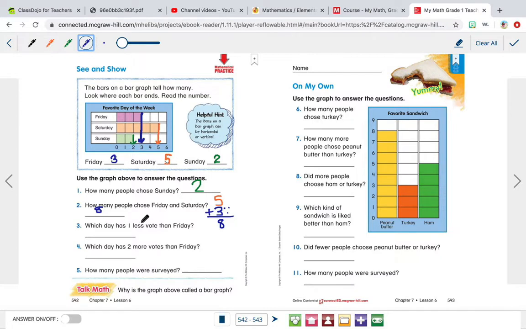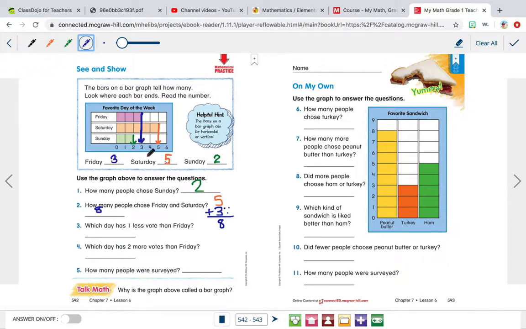Which day has one less vote than Friday? So Friday has 3, Saturday has 5, and Sunday has 2. Which day has one less vote than Friday? Less means smaller. So what day has one smaller vote than Friday? So there's Saturday and there's Sunday.